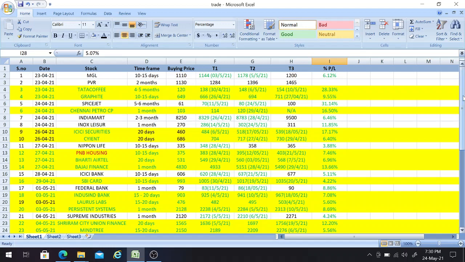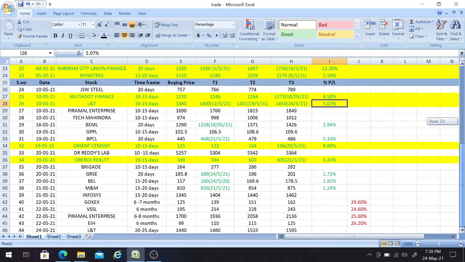Okay, so I hope you all are getting my accuracy. By this you will be understanding the accuracy of my trading calls. So it's up to you whether you want to follow my trading calls or not, friends. So you can see these are all the percentage returns which you got till now. So now going back to today's buy call stock.